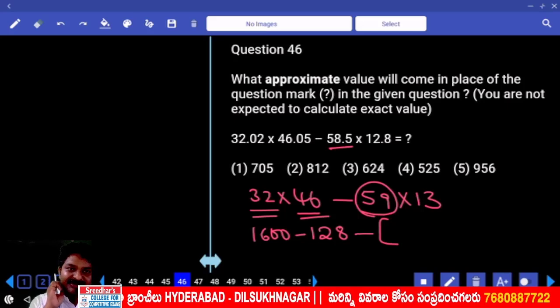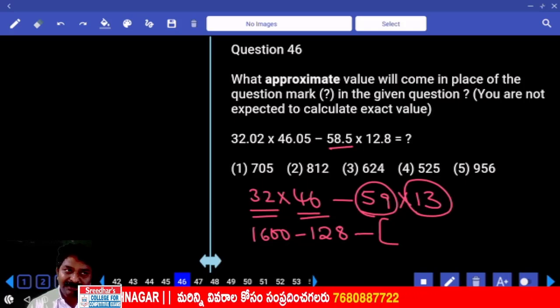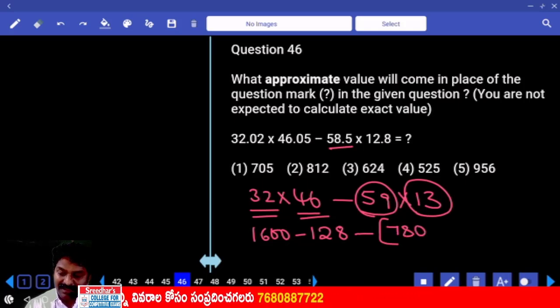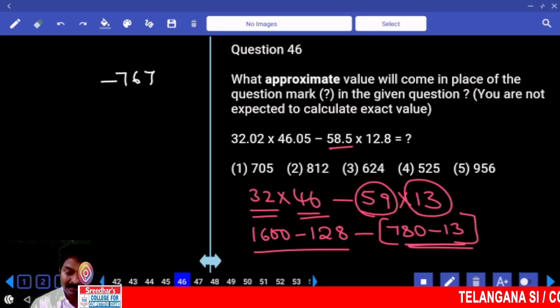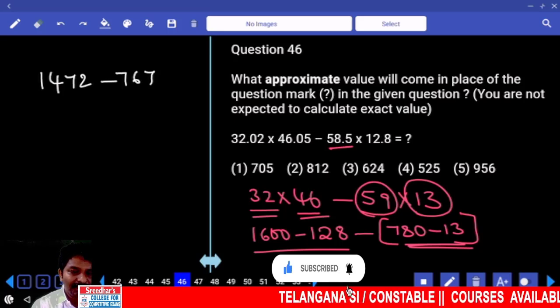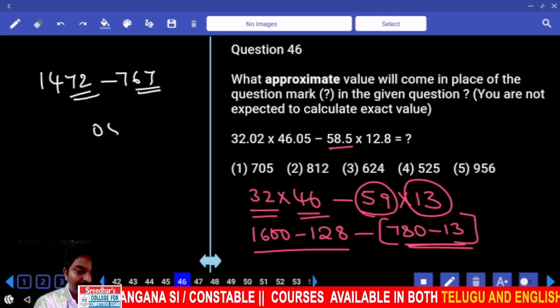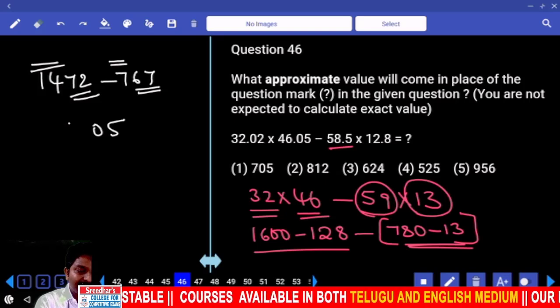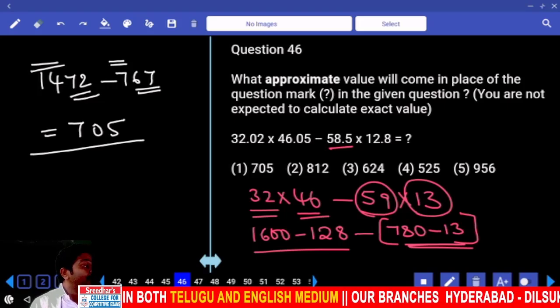Can I treat it as 60 minus 1? 60 times of this number, 7 minus 1 time. 780 minus 13. Are you okay? Right. How much is this? 72 minus 67, 14 minus 7. Answer first option. Got it?